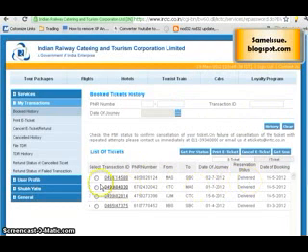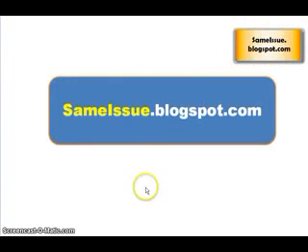Whichever ticket you want to print, click on it and click on print ticket so that you can get the ticket printed. Carry the ticket with you along with the ID proof, and that's it, you have booked the ticket.